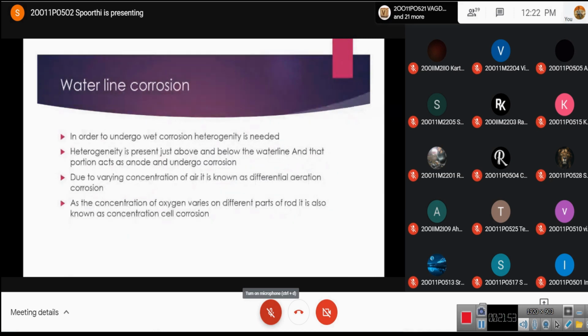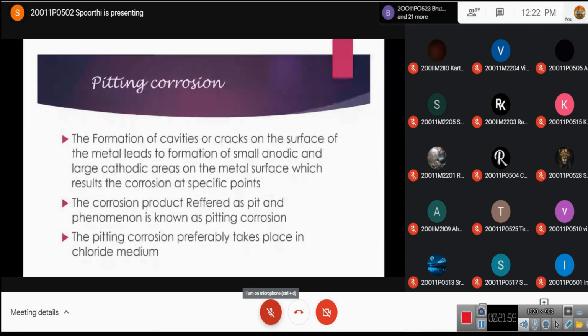I hope it is clear to you all. Let's get into the last one, that is nothing but pitting corrosion. The formation of cavities or cracks on the surface of the metal leads to the formation of small anodic and large cathodic areas on the metal surface, which results in corrosion at specific points. The corrosion produced is referred to as a pit, and the phenomenon is known as pitting corrosion. Pitting corrosion preferably takes place in the chloride medium. Now let's understand these points in a better way.